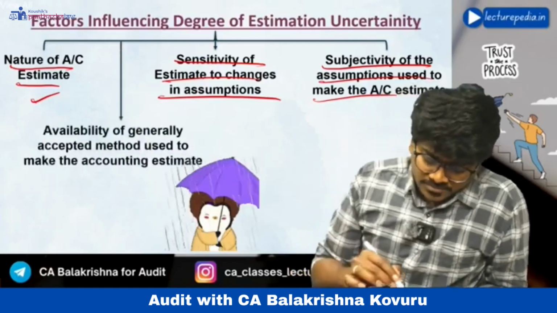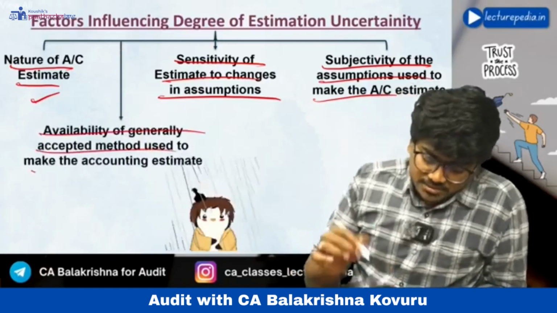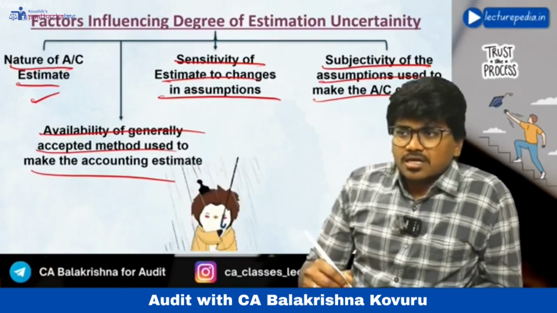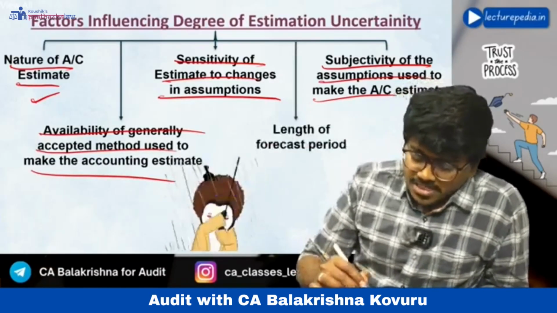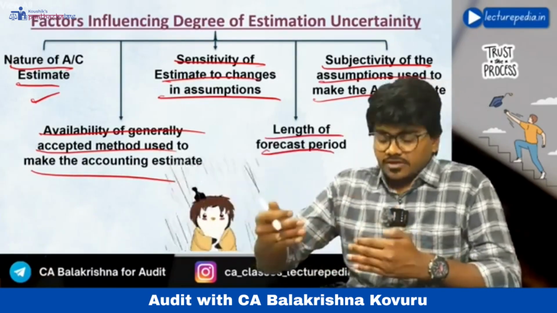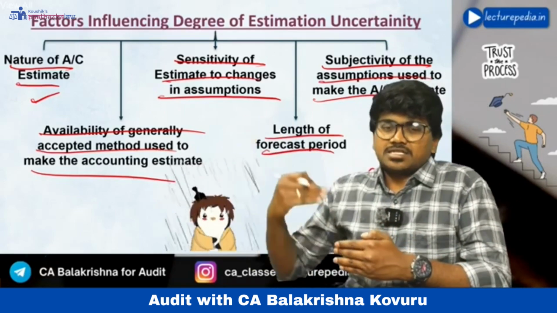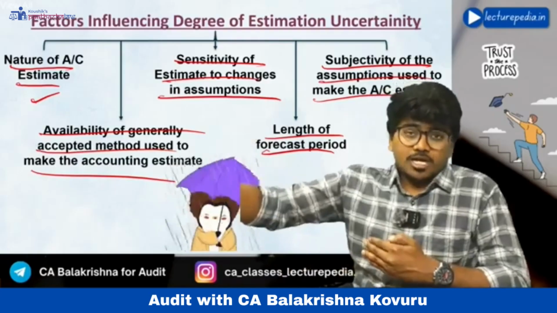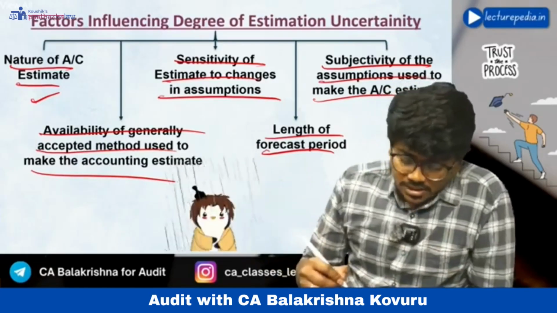Next, availability of generally accepted method used for making the accounting estimate. If generally accepted method is available, then degree of estimation uncertainty will be less. Next, length of forecast period. For how much period you are estimating. If it is less period, then estimation uncertainty will be less. If longer period is covered, estimation uncertainty will be high.